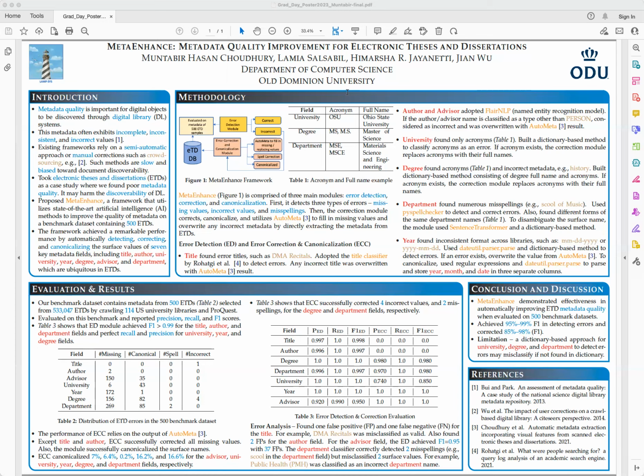In conclusion, MetaEnhance demonstrated effectiveness in automatically improving ETD metadata quality when evaluated on the 500 benchmark dataset, and it achieved a 95% to 99% F1 score in detecting errors and corrected with an 85% to 98% F1 score. The only limitation of this framework is that it utilizes dictionary-based approaches for the university, degree, and department fields to detect errors, and which may misclassify if the surface values are not found in the dictionary.